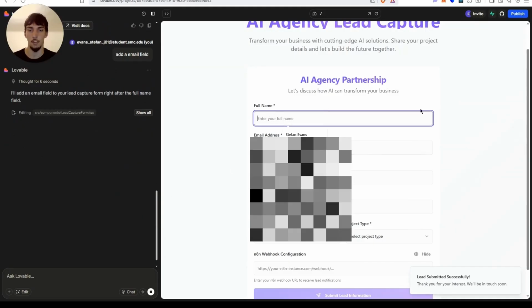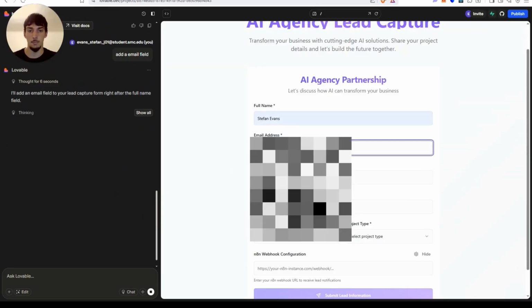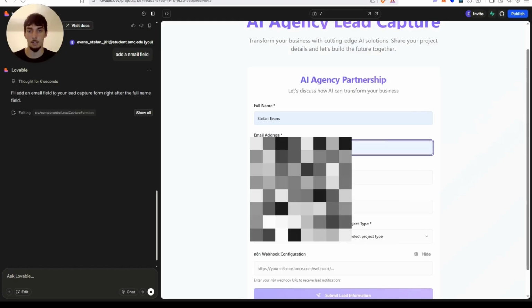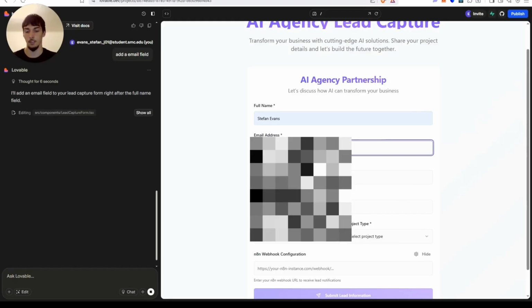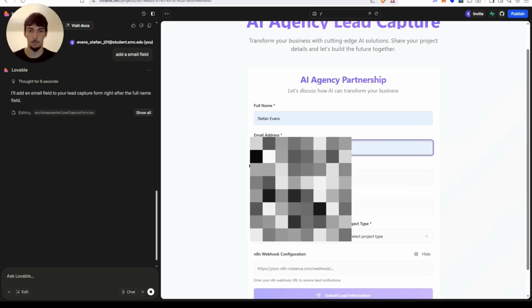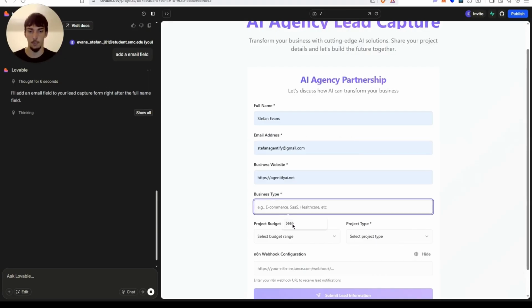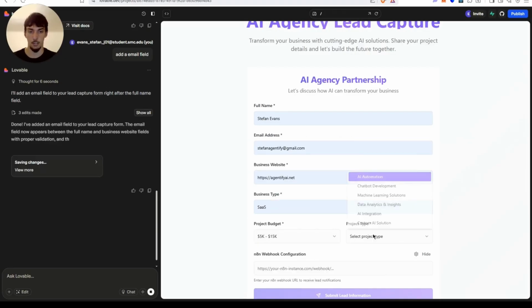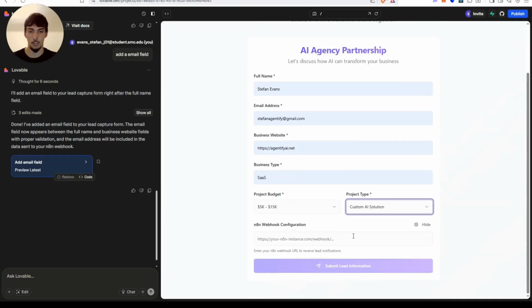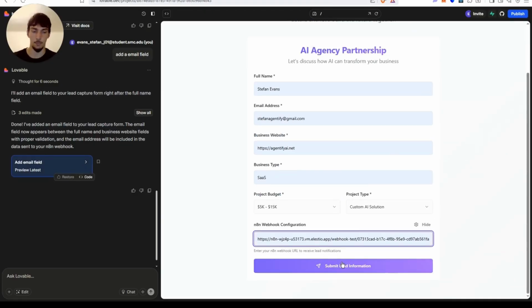Okay, there we go. This is pretty much it. I'm just going to put my email here. Business type stats, customized solution, and the webhook.